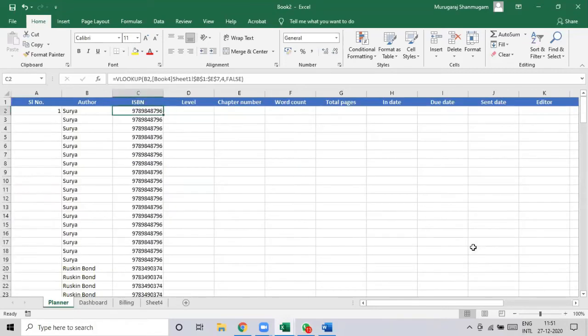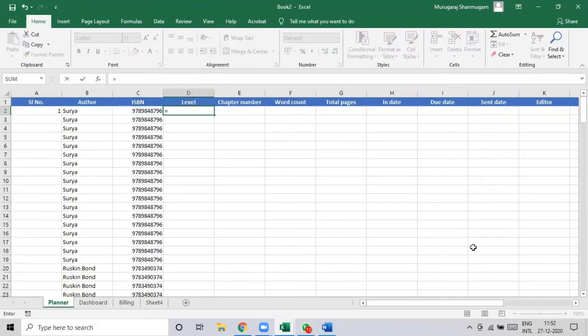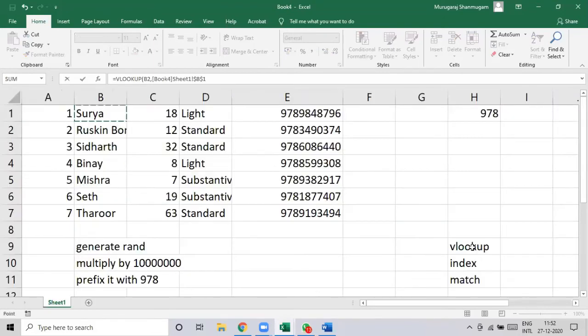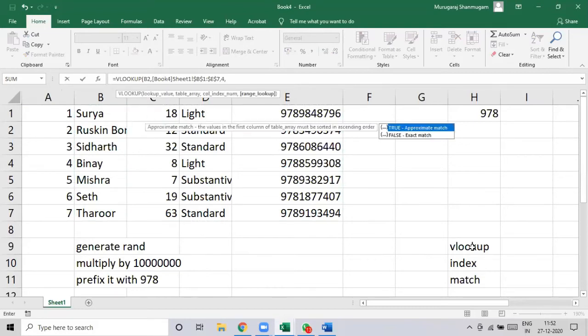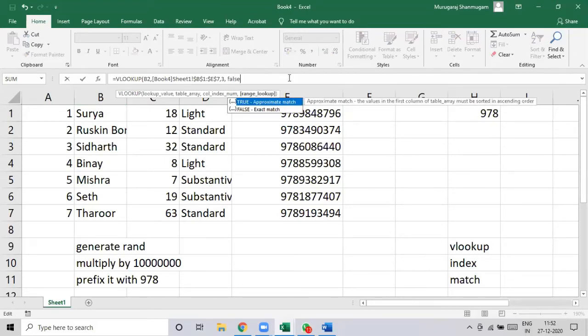So even though we have two values, the author name and ISBN, we still cannot use ISBN to fetch data from the table that we have. So we will still use the same author name. We look up the author name, and then the fourth column, no, it's not the fourth column. It is the third column, right? The level of editing is in the third column from the author name. And range lookup is false.